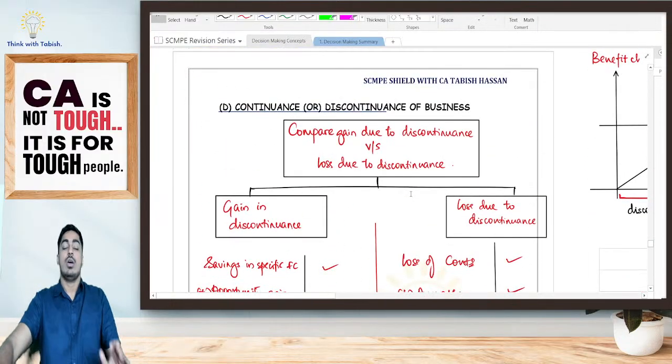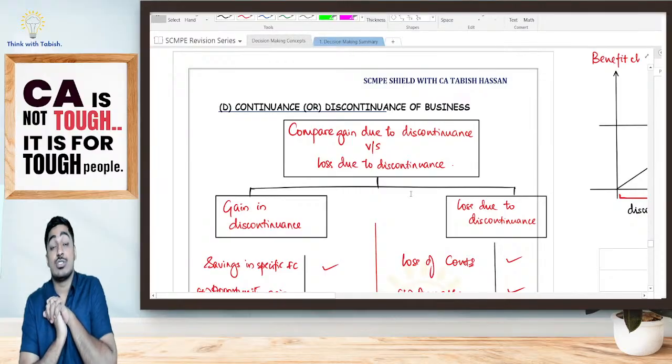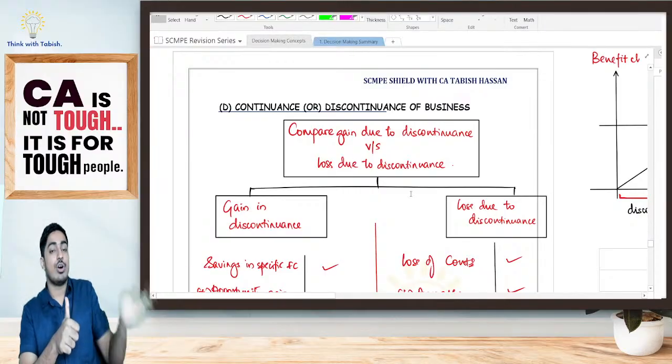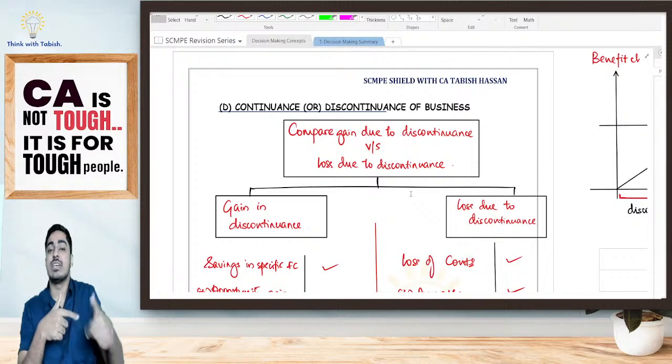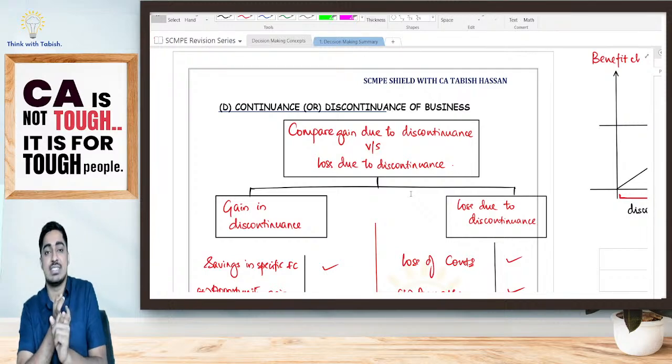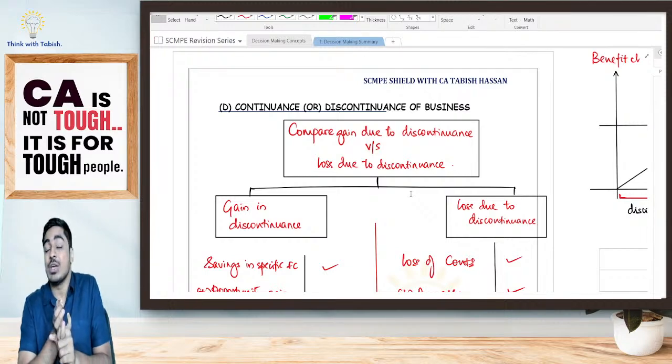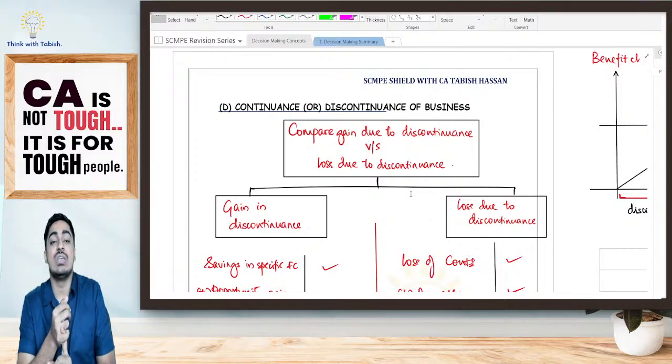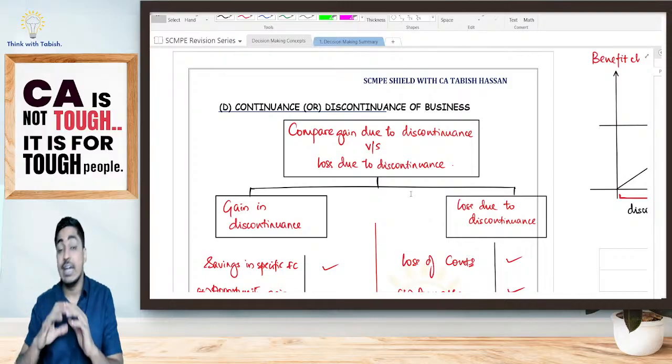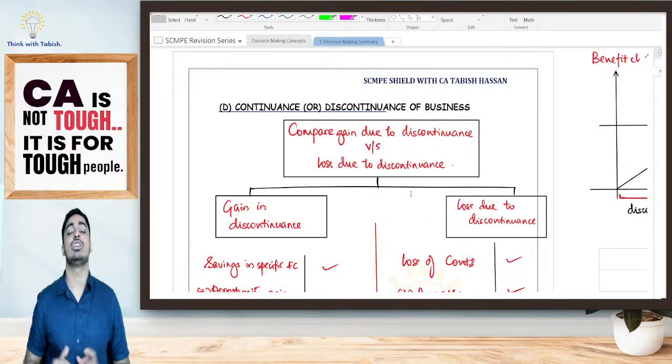We have discussed various short-term decisions. First one was sell or further process that we have seen, special price order decision that we have seen, product mix decision that we have seen. Again, we have seen make or buy or outsourcing. Final decision that we have is continuance or discontinuance of business. Should I continue my business or should I discontinue, shut down my business?